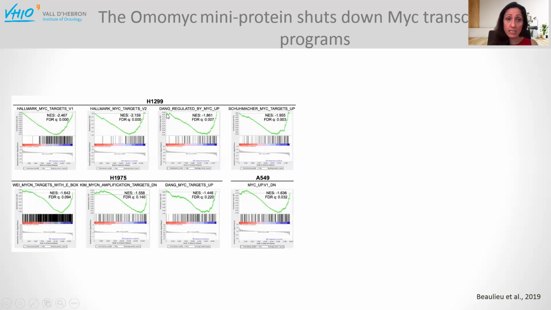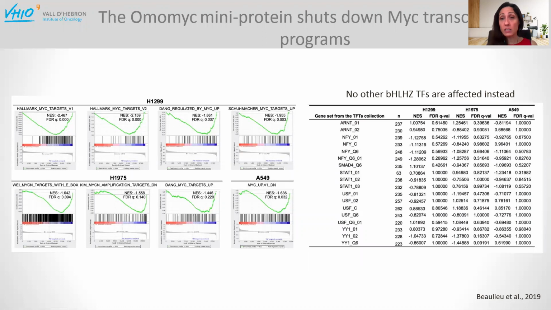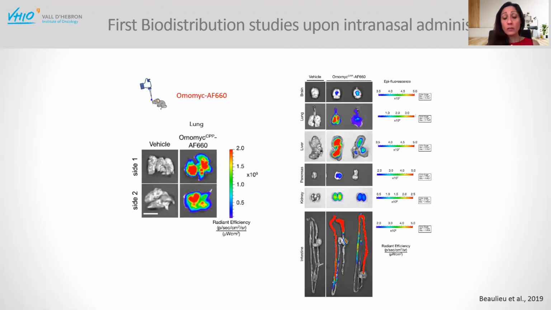So this is really an on-target effect, corroborated also by the fact that other bHLH-ZIP transcription factors are not affected at all. These transcription factors have been reported to be involved in lung tumorigenesis, but in this case are not affected by the treatment with Omomic. So encouraged by these in vitro results, we decided to go in vivo and test the therapeutic impact of Omomic there. To start with, we decided to try local administration.